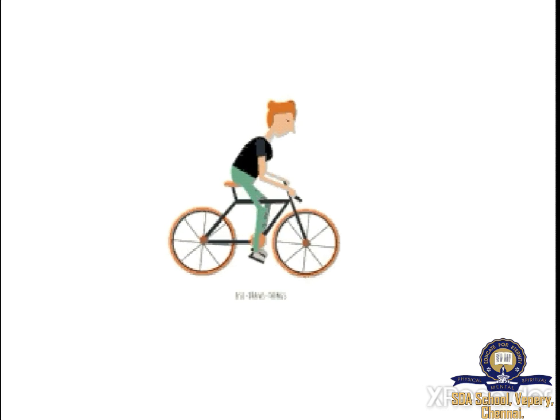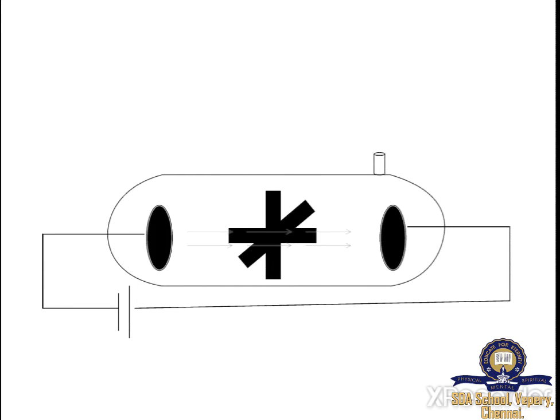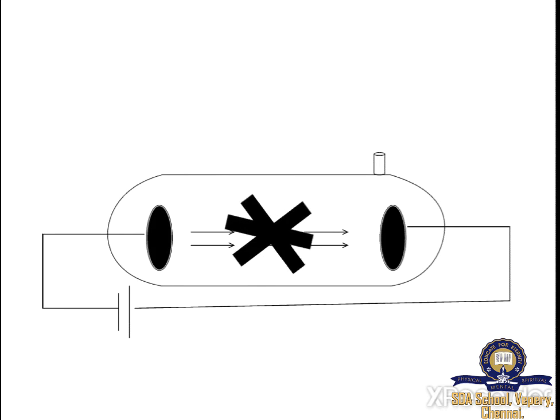Okay, now we are moving on to the next property. Imagine pedaling a bicycle. How will we pedal a bicycle? Yes, we have to apply our body mass or weight on the pedal, right, in order to make the bicycle move. Likewise, Thomson kept a light paddle wheel in between the cathode and the anode on the path of the cathode rays. Guess what happened? Yes, the paddle wheel starts rotating.